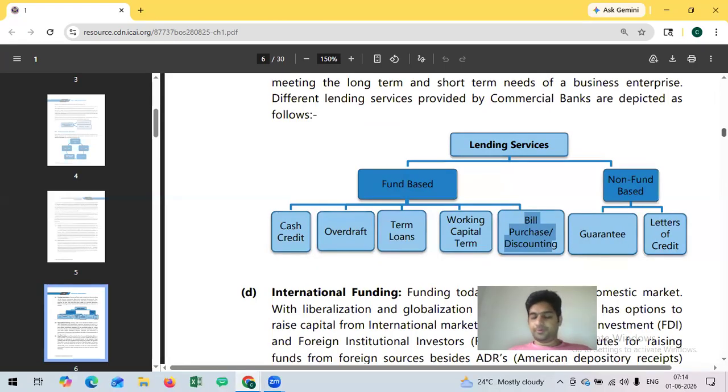If the customers are reputed, they may issue a bill of exchange. Based on the comfort of this bill of exchange, the bank will give the money after reducing interest. This also I will explain with an example.